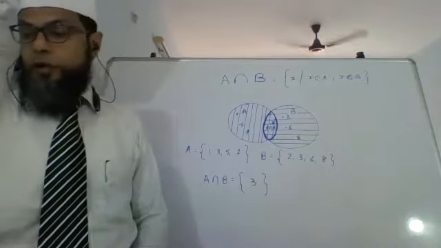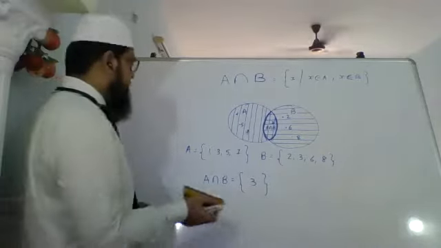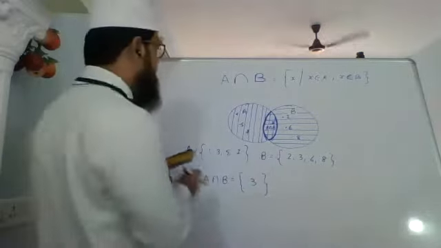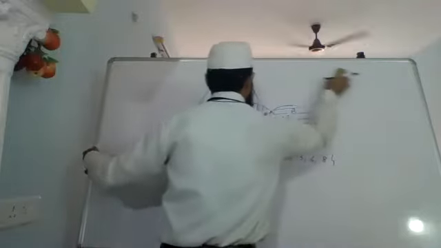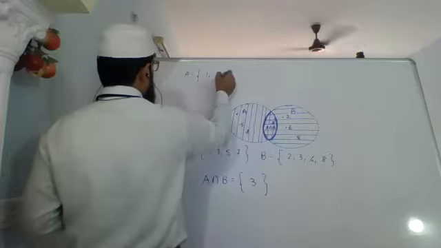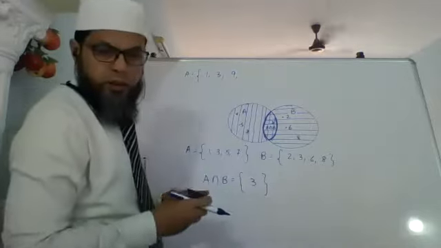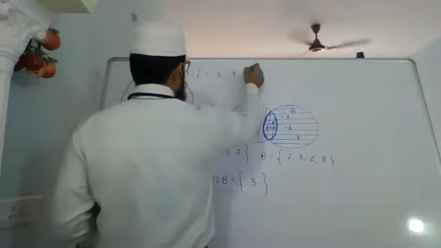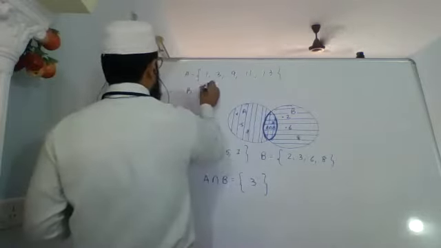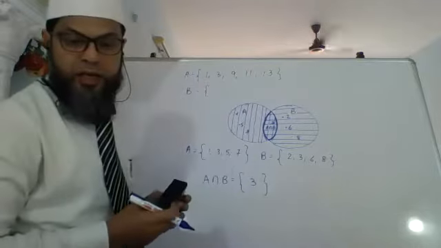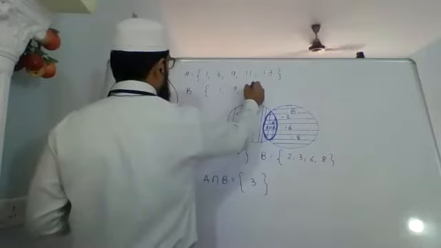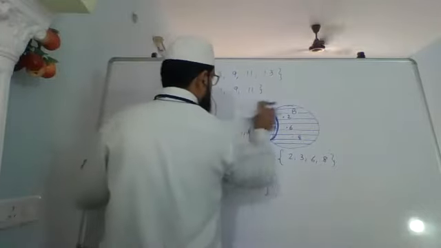Now, let's look at one more example before we proceed further. Set A is 1, 3, 9, 11 and 13. Set B is 1, 9 and 11. These are the two sets.